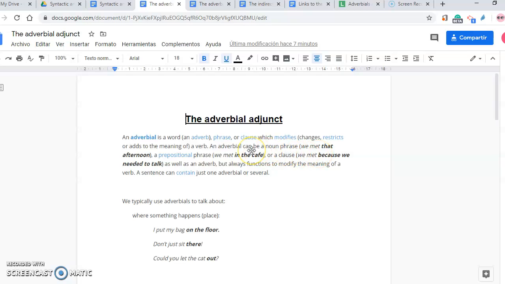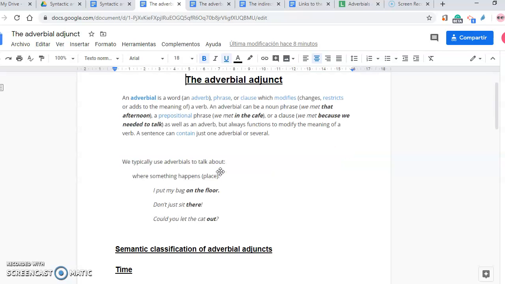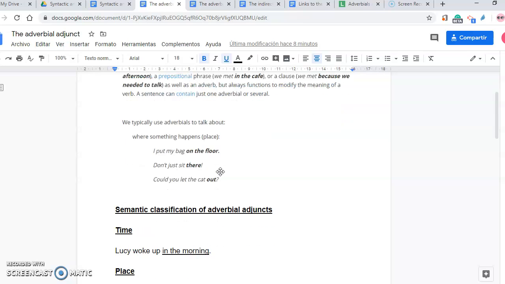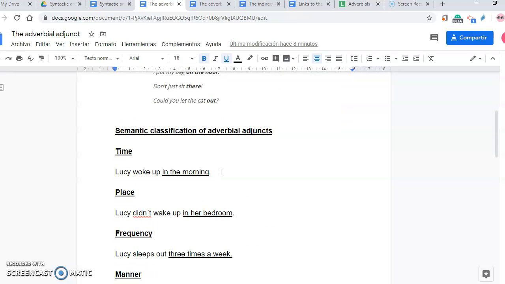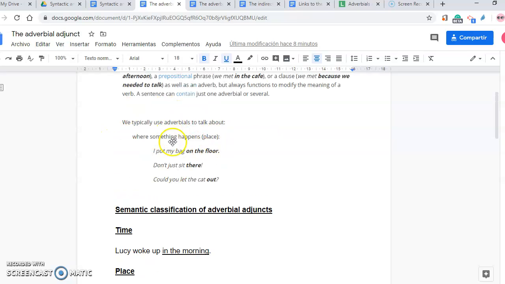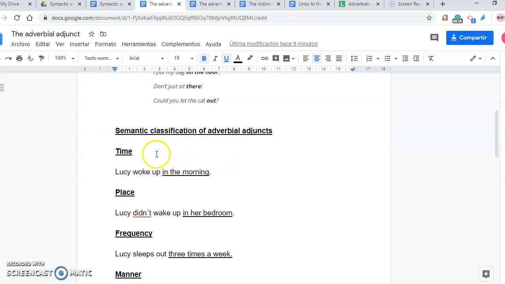An adverbial, they call it adverbial here, it is an adverbial adjunct, can be a noun phrase: we met that afternoon; a prepositional phrase: we met in the cafe; or a clause: we met because we needed to talk; as well as an adverb, but always functions to modify the meaning of a verb. The sentence can contain just one adverbial or several adverbials. So let's look at some examples here.